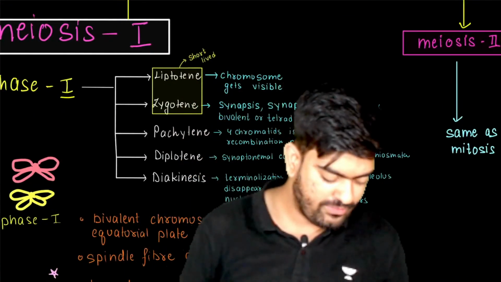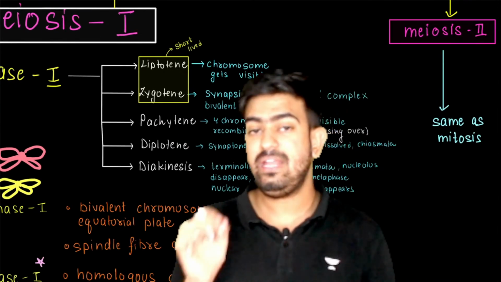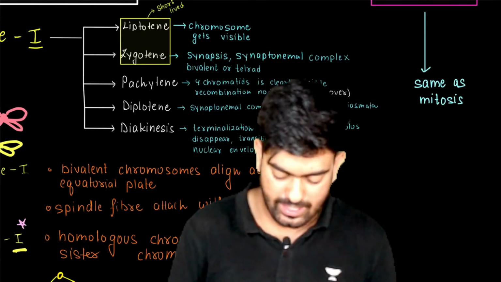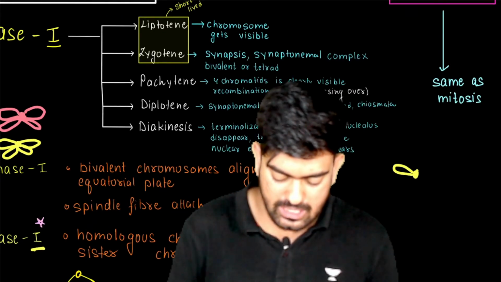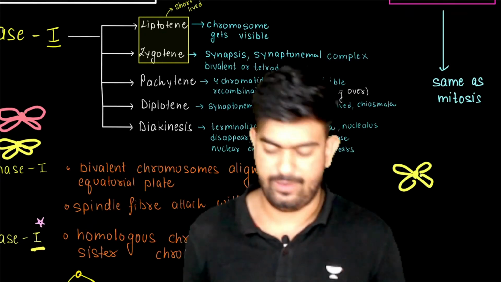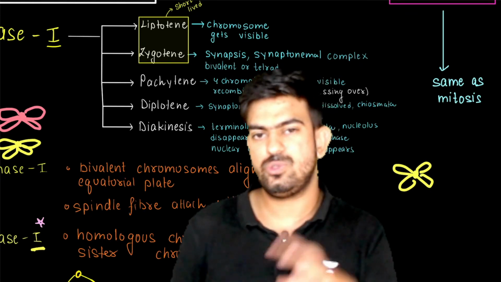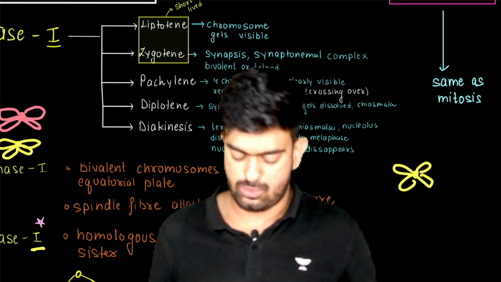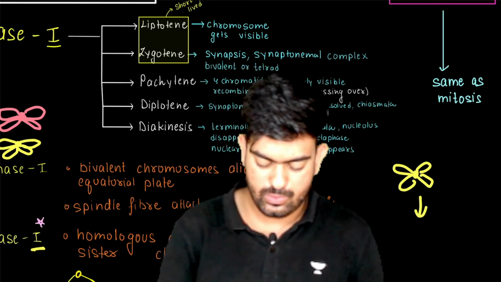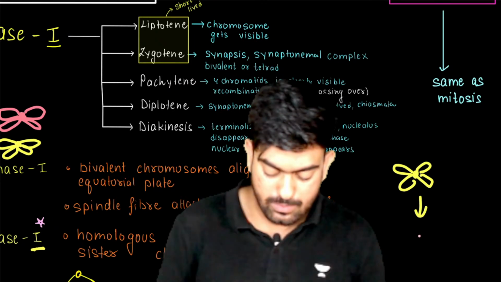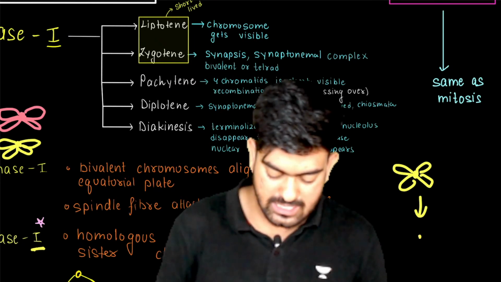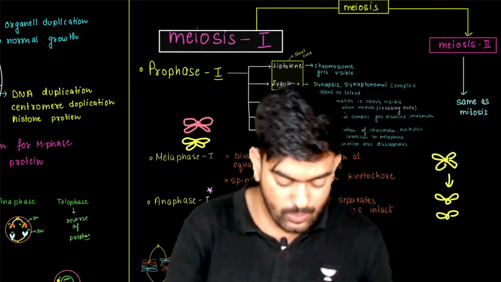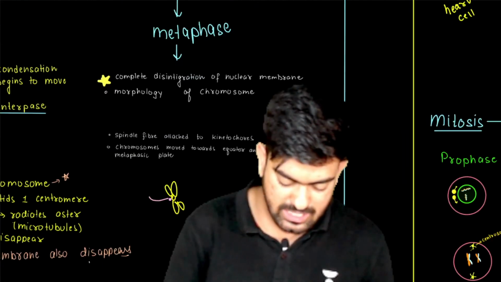So let's have a look at meiosis 2. In meiosis 2, we'll talk about anaphase 2. So in anaphase 1, what happened? These chromosomes were there, and this chromosome entered into a cell, and that cell underwent meiosis 2. So in anaphase 2, what's going to happen? These chromatids are now going to be separated in anaphase 2. See, in mitosis the same thing was happening.